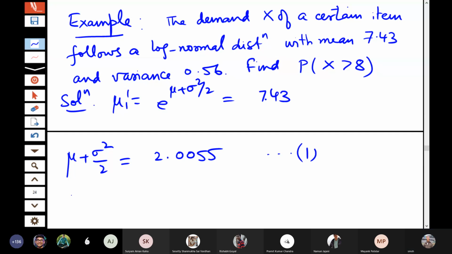Similarly, variance is given. So we have just now seen the formula for the variance also. So basically variance is nothing but mu 2 prime minus mu 1 prime square.